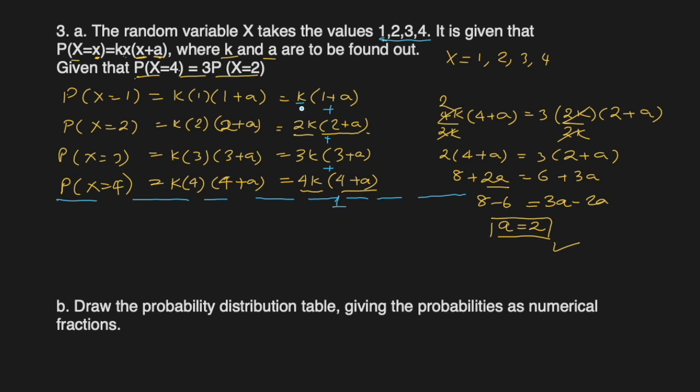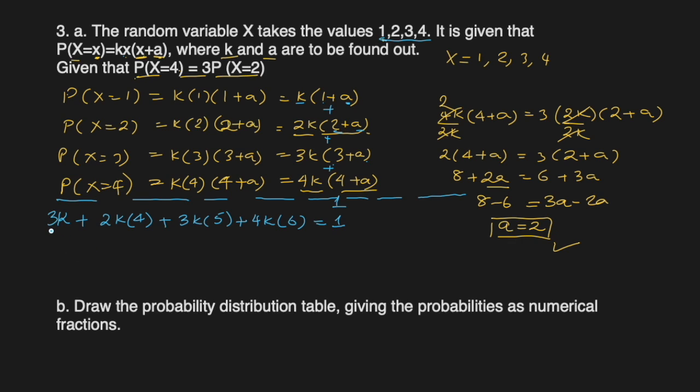So k is unknown to us, but a is known now, which is 2. So 1 plus 2, 3k, 2k, and then we have 2 plus 2, 4, 3k, 3 plus 2, 5, 4k, 4 plus 2, 6, and their sum has to be equal to 1.